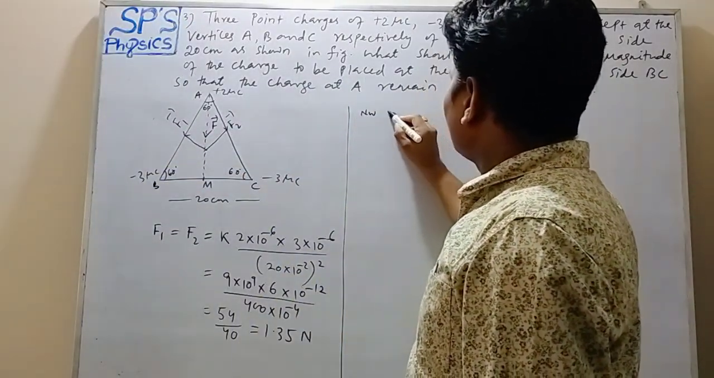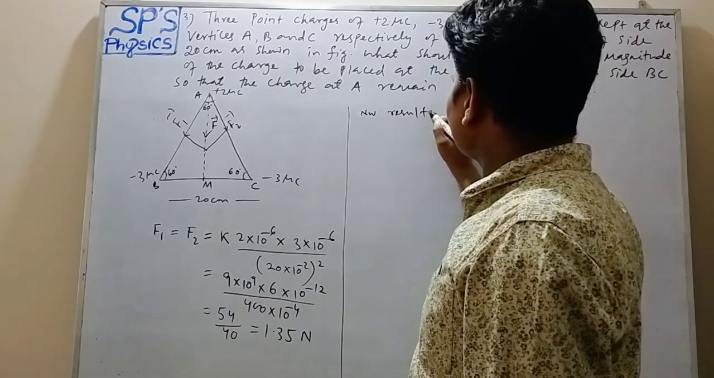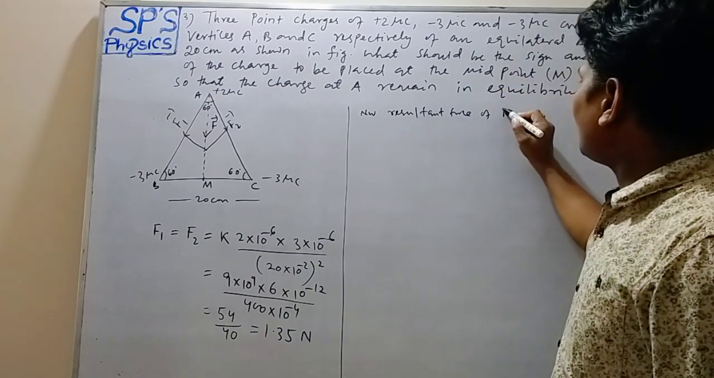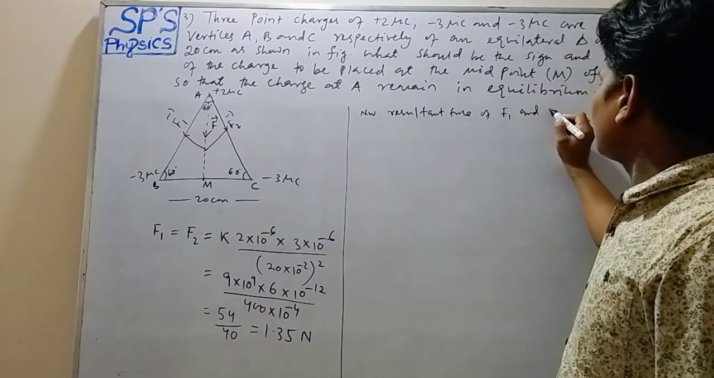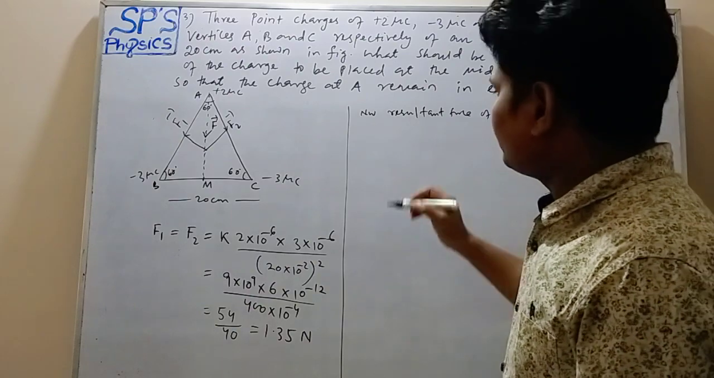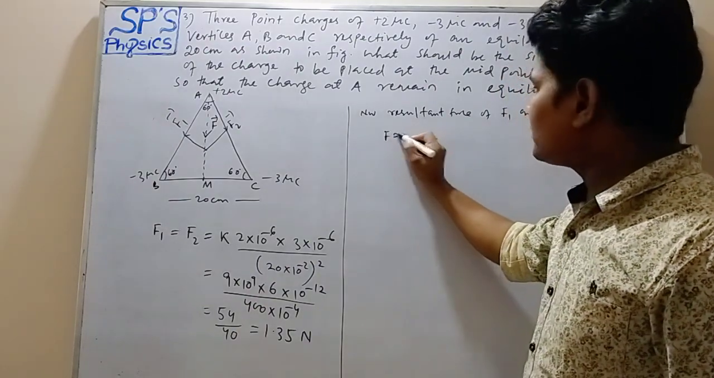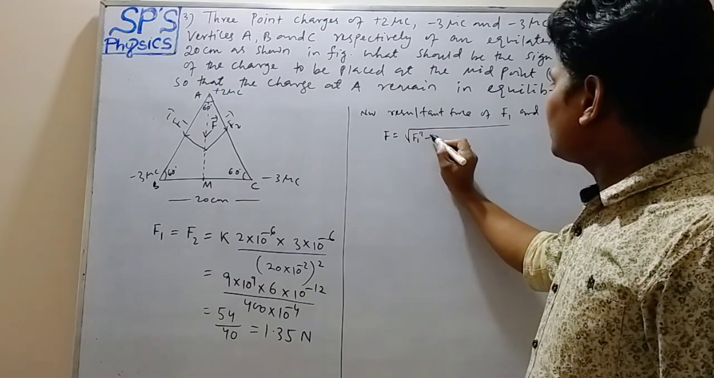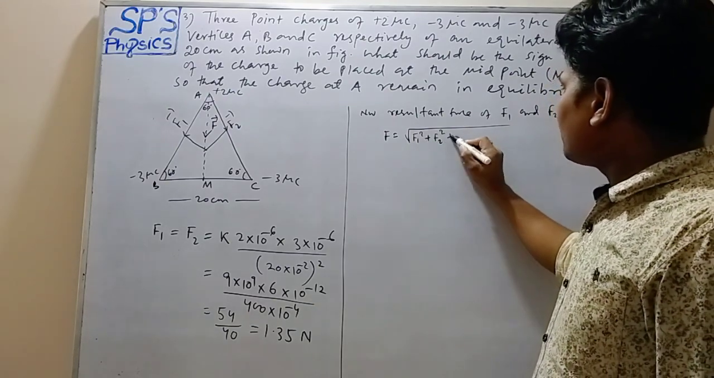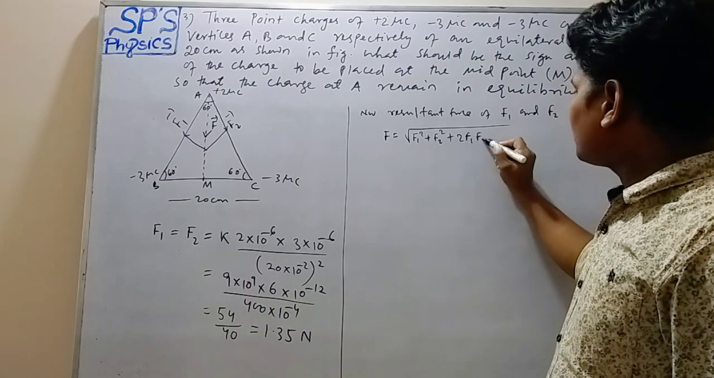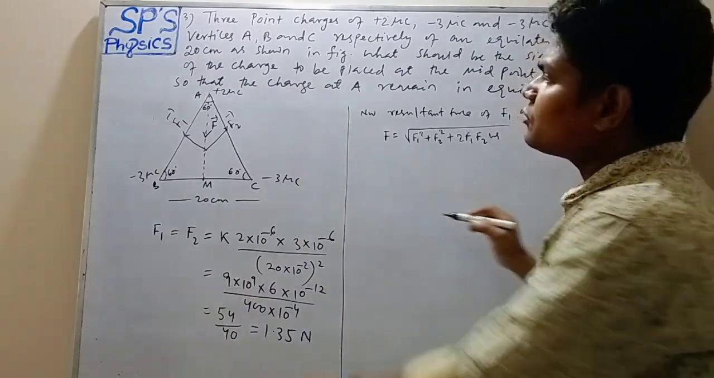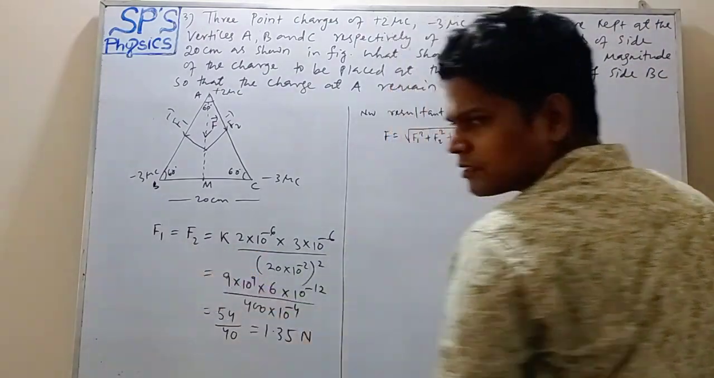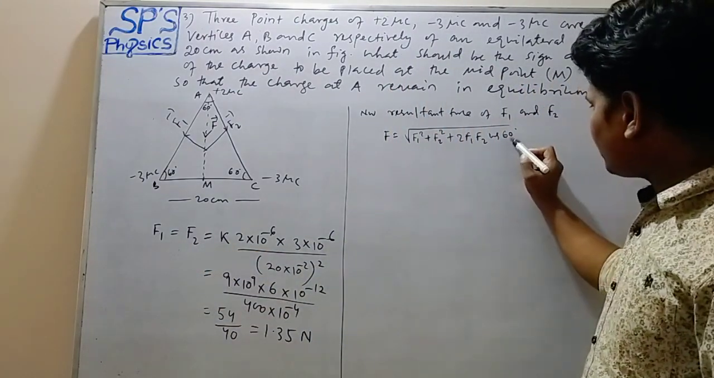Now the resultant force of F1 and F2 is how much? F equals the square root of F1 square plus F2 square plus 2 F1 F2 cos of the angle between F1 and F2. The angle is how much? 60 degrees, cos 60. So here F1 is equal to F2, and cos 60 is 1 by 2, so the 2 cancels.